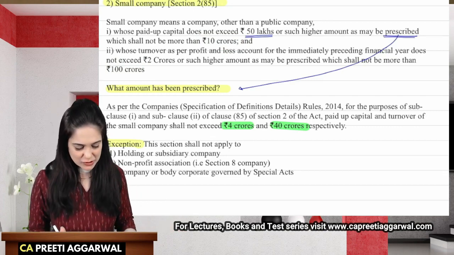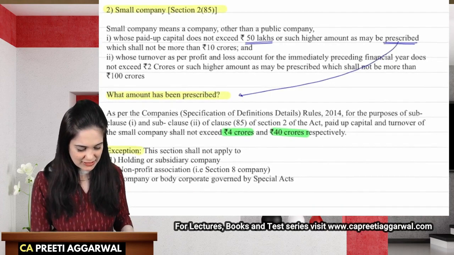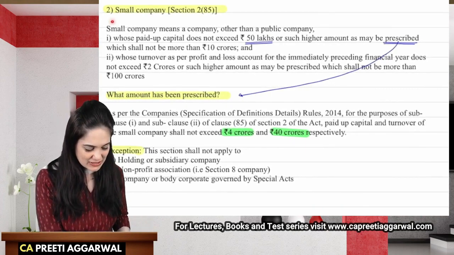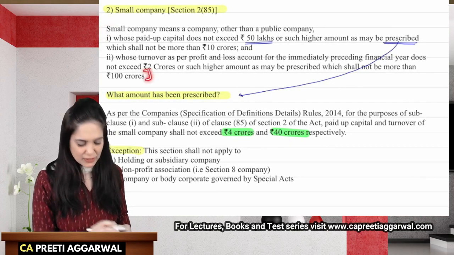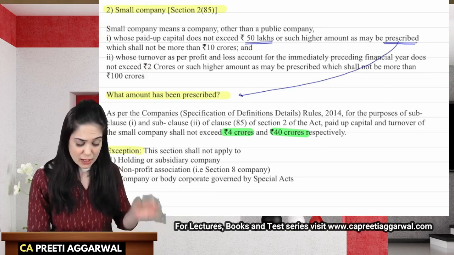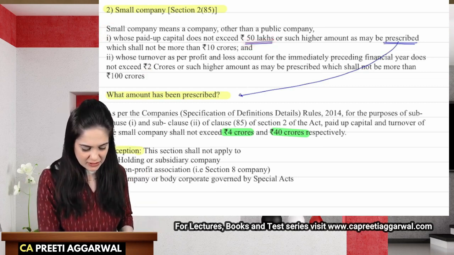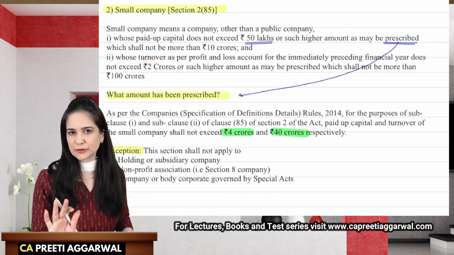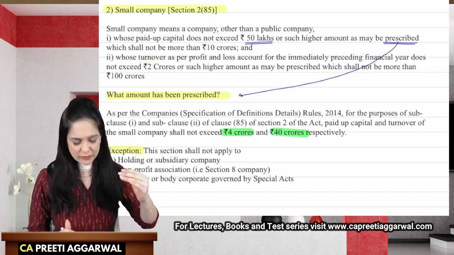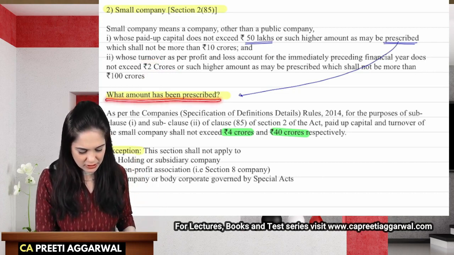So how are you supposed to write in the exam? The basic question still remains unanswered. So this is the definition, and you will write it as it is, with paid up capital as 50 lakhs, turnover as 2 crores. Okay. Later on, you will leave a line and write what amount has been prescribed.